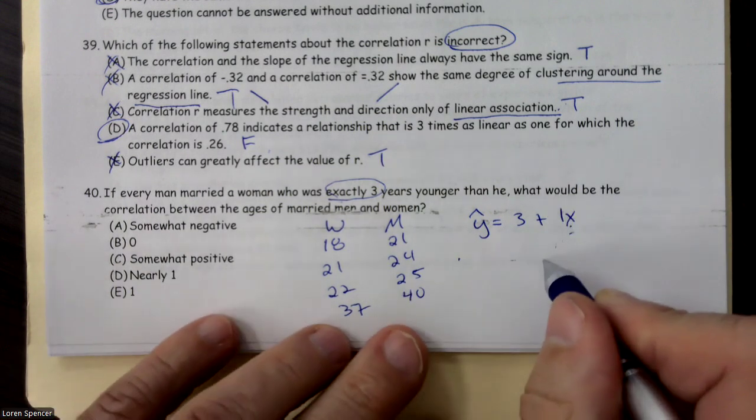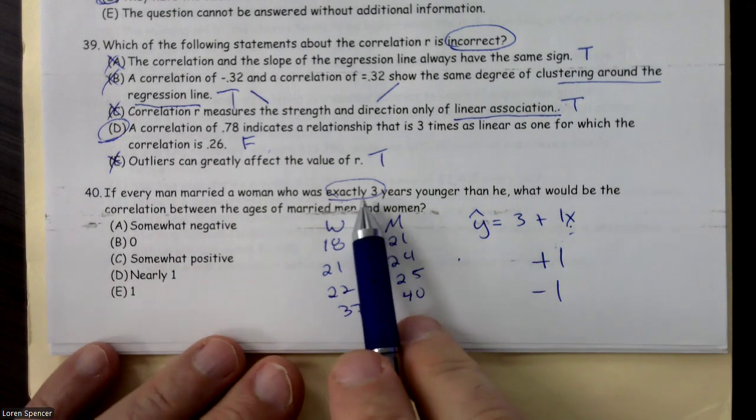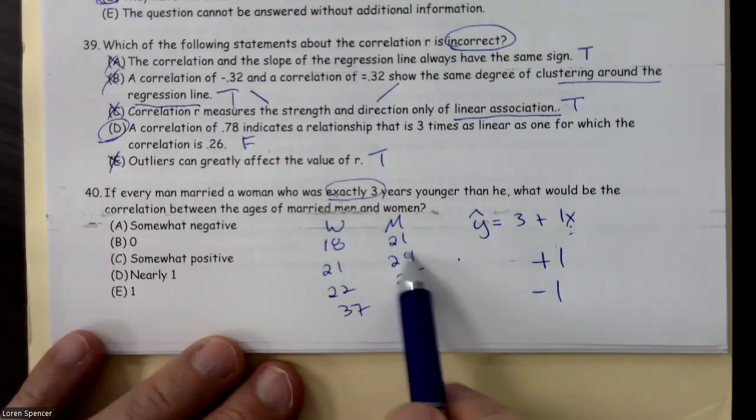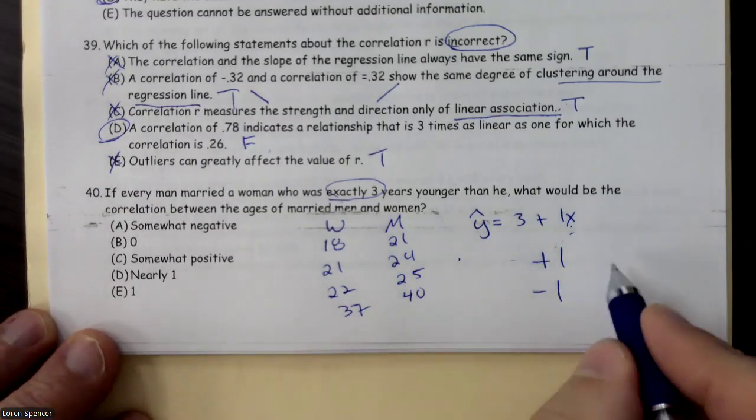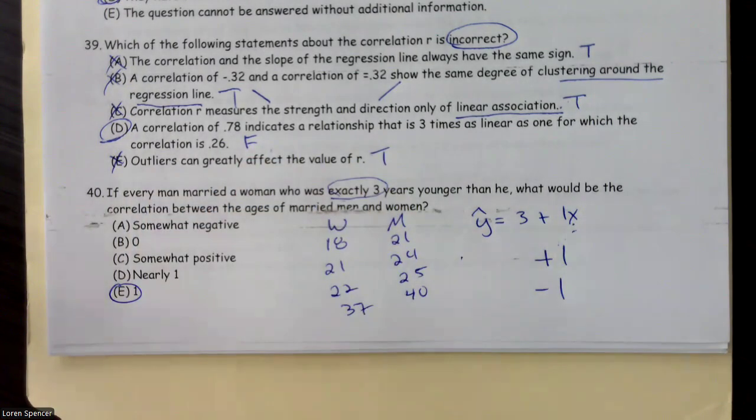If there's no variation, then we are predicting 100%. If we're predicting 100%, it's either going to be a positive 1 or a negative 1. And in this case, as the men get older, the women get older. So that means it's a positive. All right. So this is a positive 1.